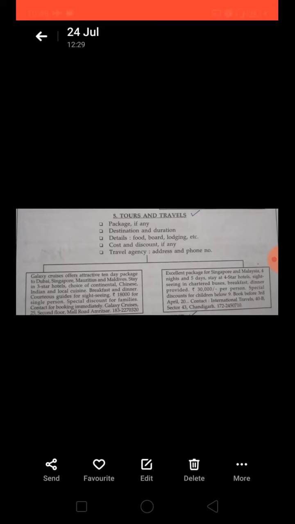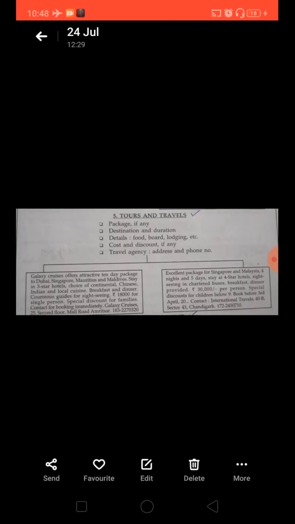Then you need to specify the destination and duration, for which destination you are giving this deal, and how many days. Then you need to supply the details of the package, like what kind of food you're going to provide, how the boarding, lodging, and sightseeing would be, and what all sightseeing spots you are going to cover. Those details you need to provide in your classified ad.